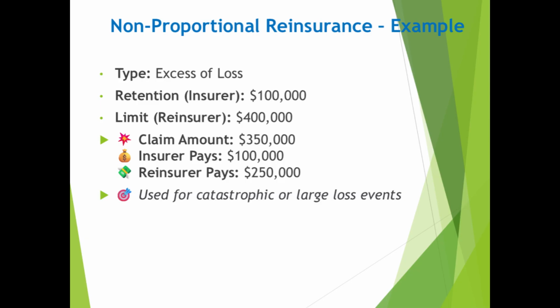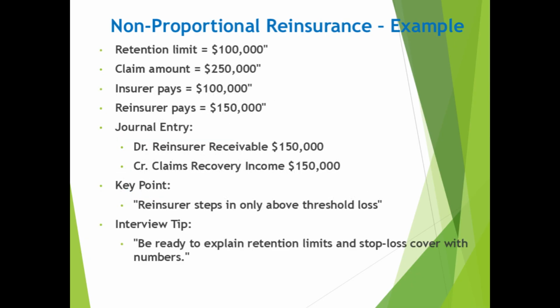Let's understand non-proportional reinsurance with another simple example. In this type of reinsurance, the reinsurer covers losses only above a set threshold, called the retention limit. Suppose an insurer has a stop-loss reinsurance agreement where it retains the first $100,000 of losses, and the reinsurer pays anything beyond that. Now, a large claim of $250,000 is reported. The insurer will bear the first $100,000. The reinsurer pays the remaining $150,000.